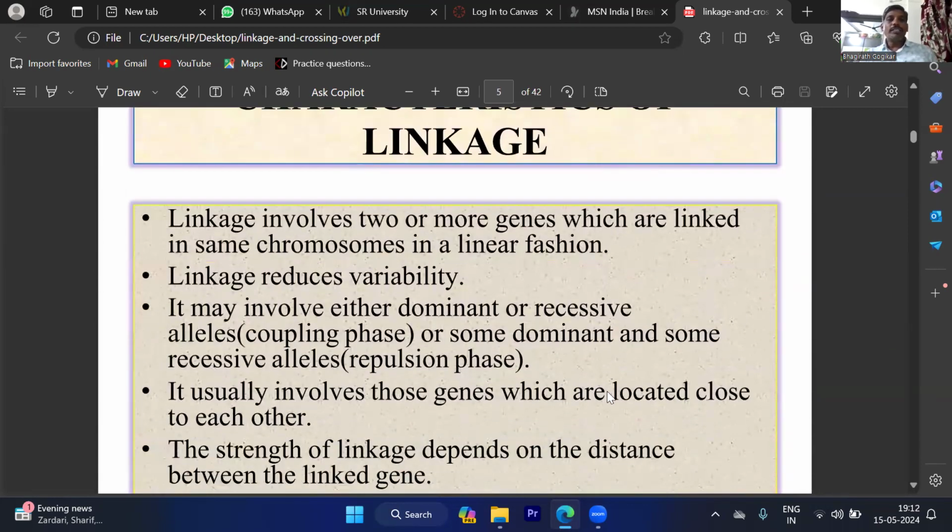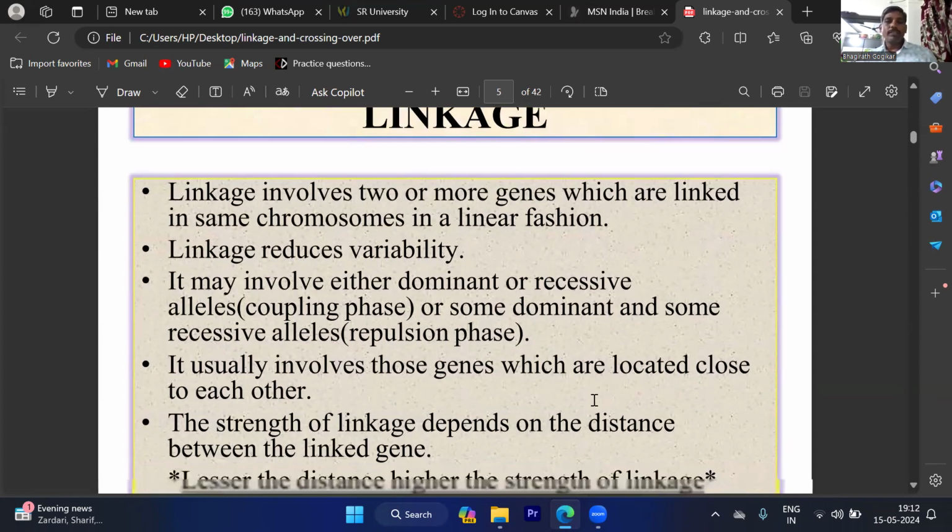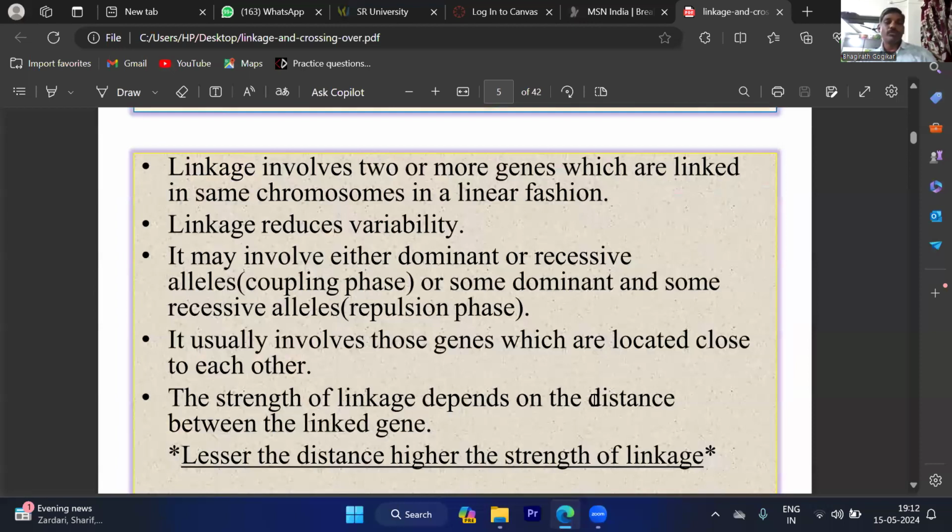So linkage involves two or more genes which are linked in the same chromosome in a linear fashion. Linkage reduces the variability. Variability means వైవిధ్యాన్ని తగ్గిస్తుంది. అంటే ఒక సెల్ లో ఉండేటువంటి జన్యు సమగ్రతను కాపాడుతుంది లింకేజ్. It saves the gene integrity of the organism, because if the gene order is changed, automatically in the next generation we can get new characters.